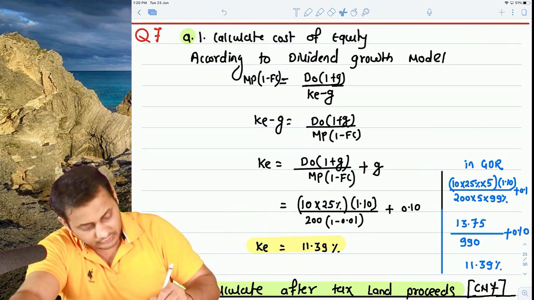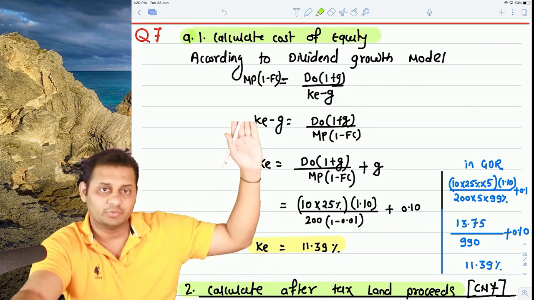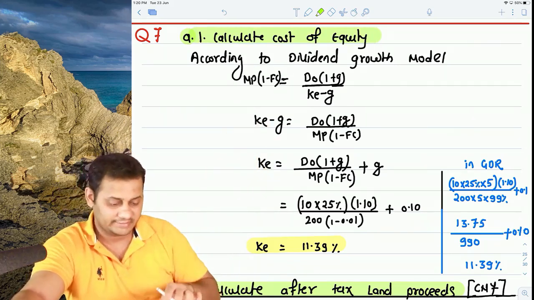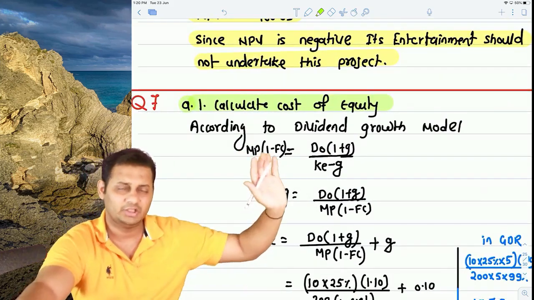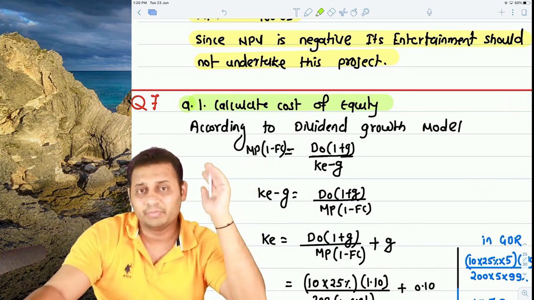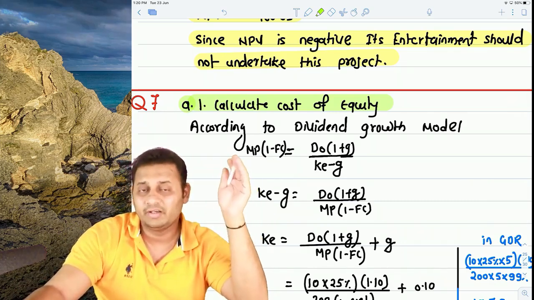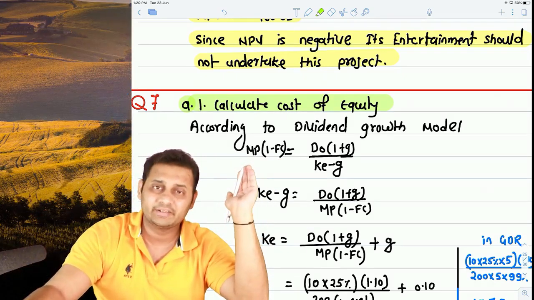So this is calculate cost of equity. How did we calculate? Dividend growth model. So net issue price, that is market price into 1 minus flotation cost. In the security valuation chapter, you might not have learned about this 1 minus flotation cost, but in the cost of capital chapter it was there. So if there is any flotation cost, it has to be deducted from market price.